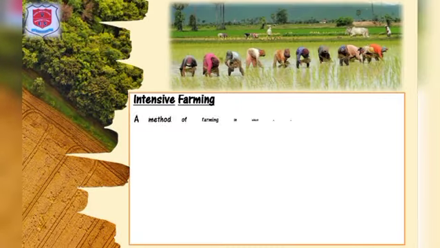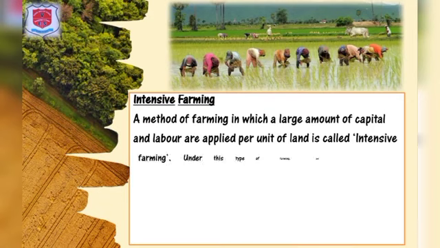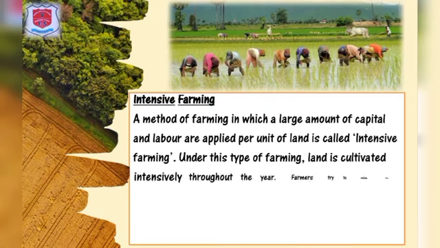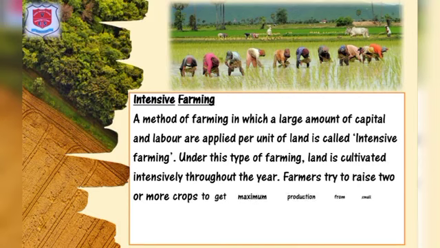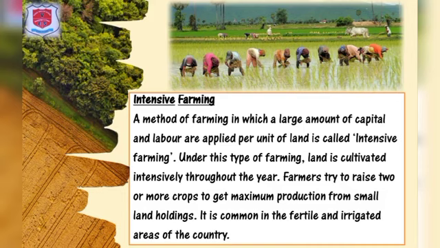Intensive farming. A method of farming in which a large amount of capital and labor are applied per unit of land is called intensive farming. Under this type of farming, land is cultivated intensively throughout the year. Farmers try to raise two or more crops to get maximum production from small land holdings. It is common in fertile and irrigated areas of the country.